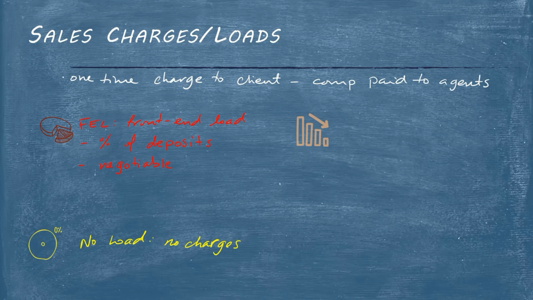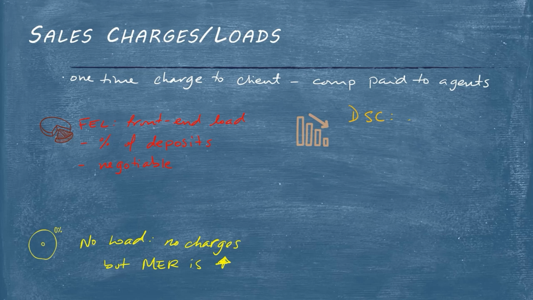So let's say, for example, your client is investing $10K and you've agreed on a 5% FEL fee. That FEL is taken off of the initial deposit, off of the top. So $500 is paid to the insurance company, and then you as the agent would receive some, if not all of that money. More than likely some of that money, because you're probably paying tax and other things that you owe to the insurance company. So the client is actually in that situation only investing $9,500 into their segregated fund.